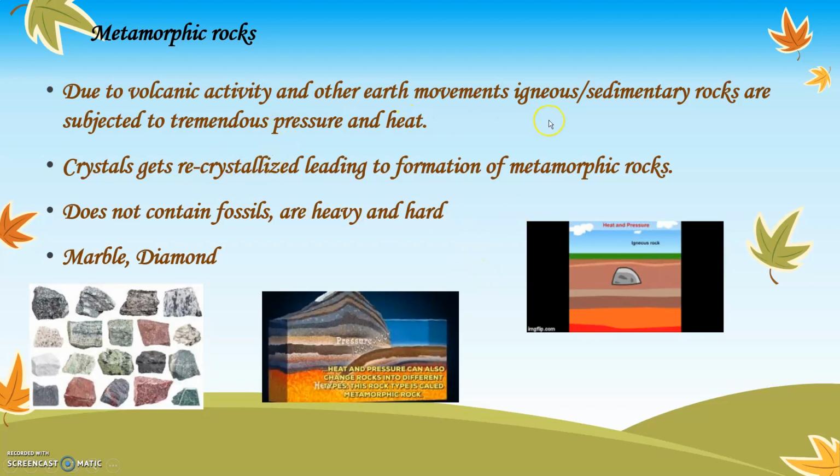So when igneous rocks and sedimentary rocks are formed and then get reformed because of the pressure and heat of the sun and the air in the atmosphere, they get recrystallized or reformed, which leads to formation of the beautiful rocks which are called metamorphic rocks. These are all examples of the metamorphic rocks.